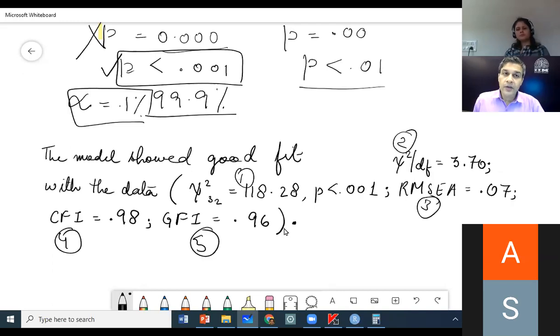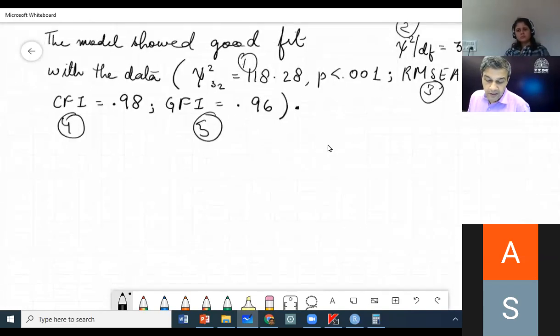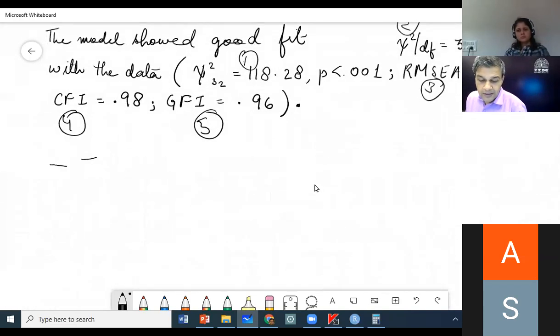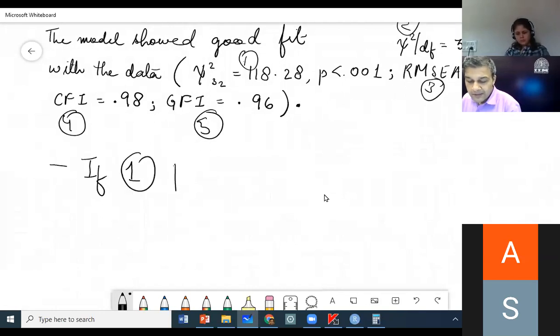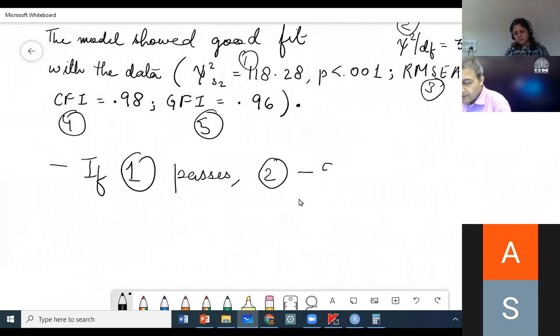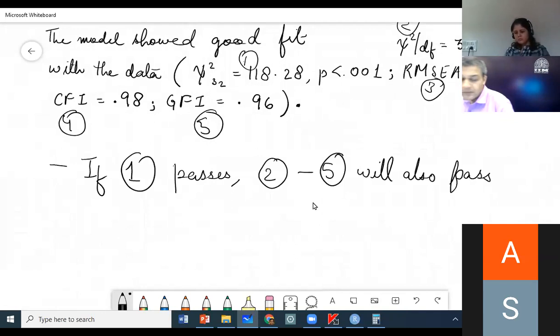And if your chi-square fails, then there are 2 conditions. If index 1 passes, rest assured that 2 to 5, all these indices will also pass.